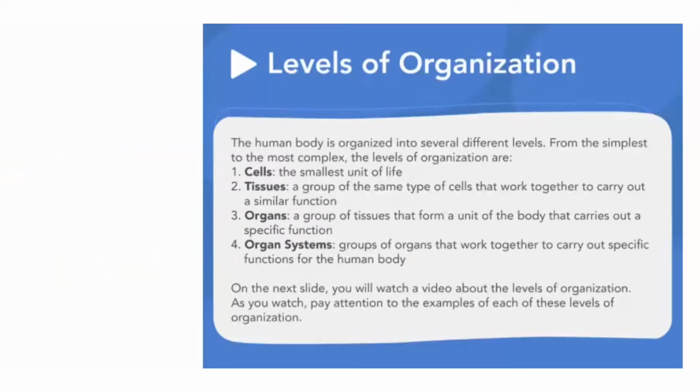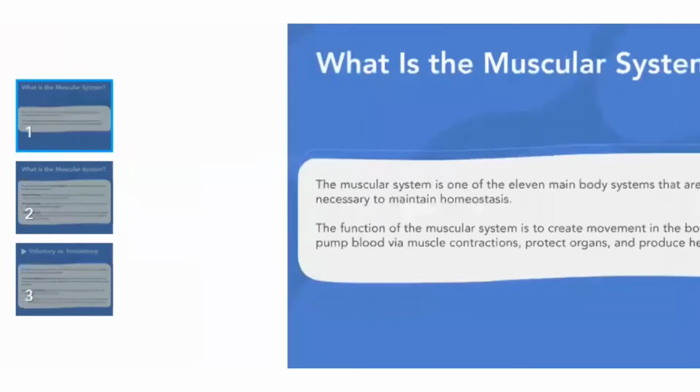Okay. So next, moving to the next slide. Now we will learn about the muscular system. What is the muscular system? The muscular system is one of the 11 main body systems that are necessary to maintain homeostasis. The function of the muscular system is to create movement in the body.